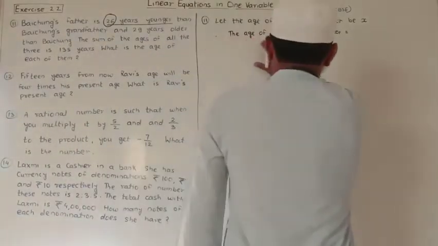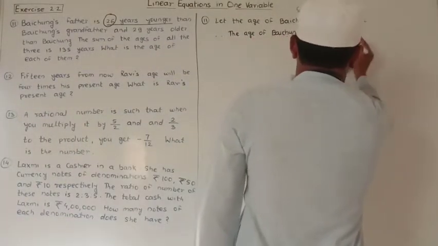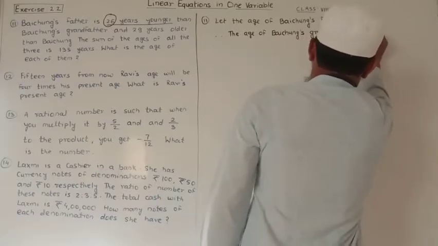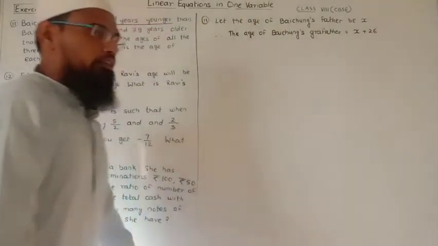So the age of Baichung's grandfather is nothing but X plus 26 years.